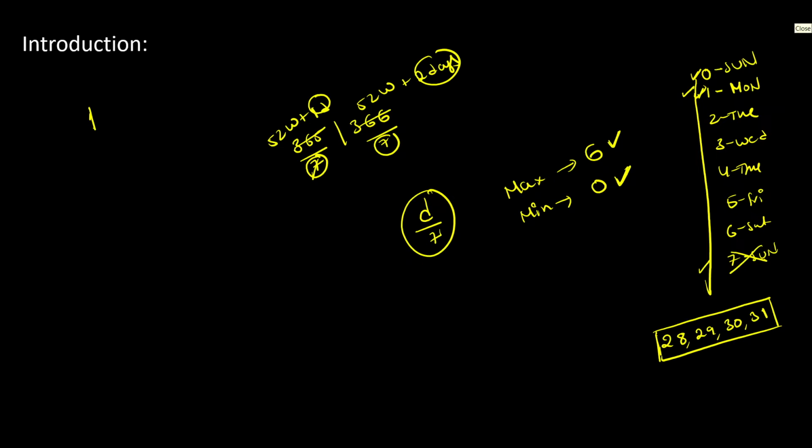So till now, we discussed what an odd day is, and we discussed how many maximum number of odd days exist and minimum number of odd days exist. Here, let us discuss another important thing. By looking at the given year, can we say whether it is a leap year or not? Let me start with this.